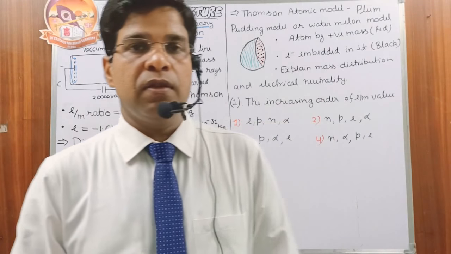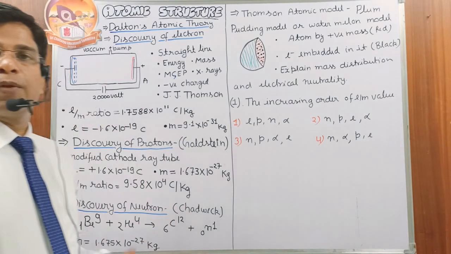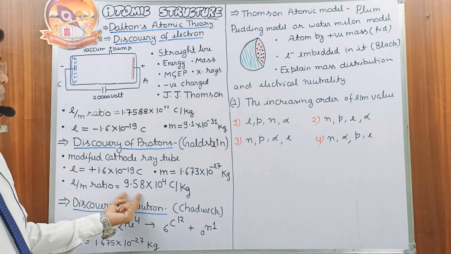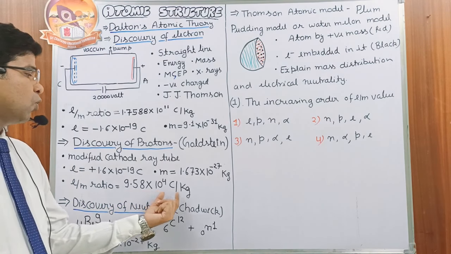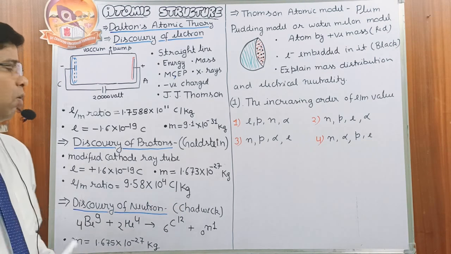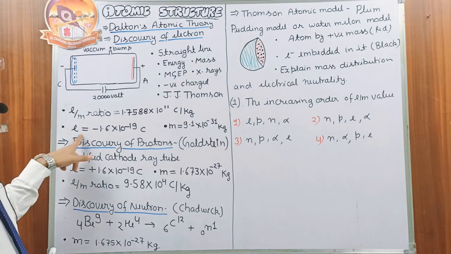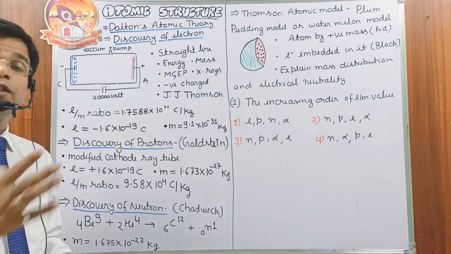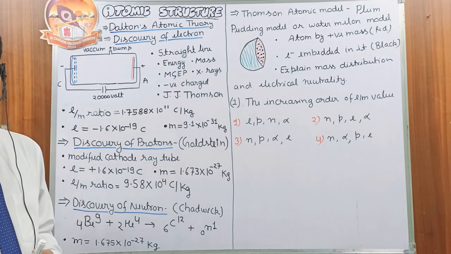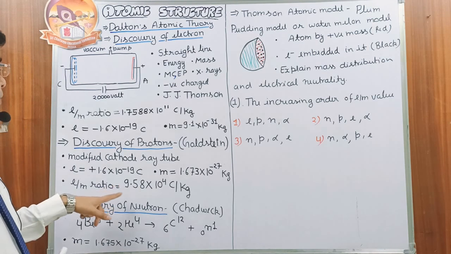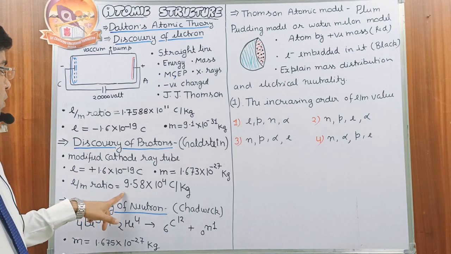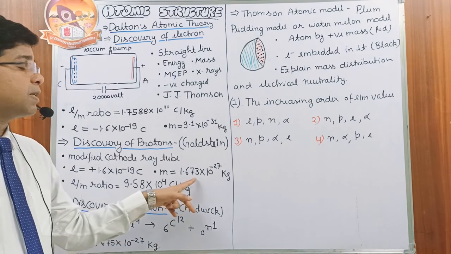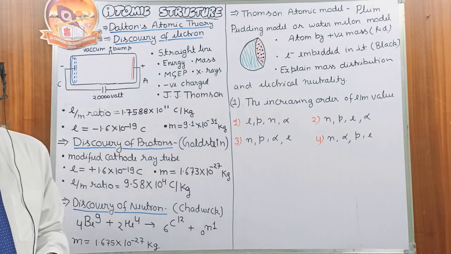These particles are initially known as anode rays or canal rays. When we find the e/m ratio with the modified ray tube, it is always 9.58 × 10^4 coulomb per kg. By Millikan's oil drop experiment, we already have the value of e. Then the charge of the proton has to be the same as the charge of the electron. Then by putting this value of e here, we get the mass of the proton, 1.675 × 10^−27 kg.